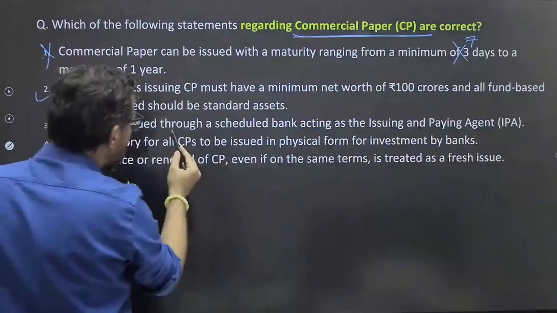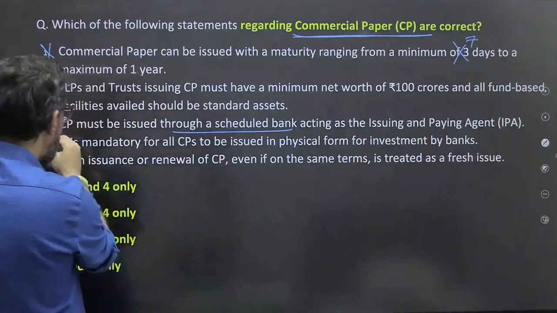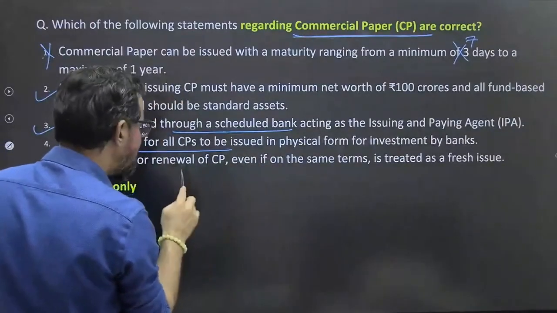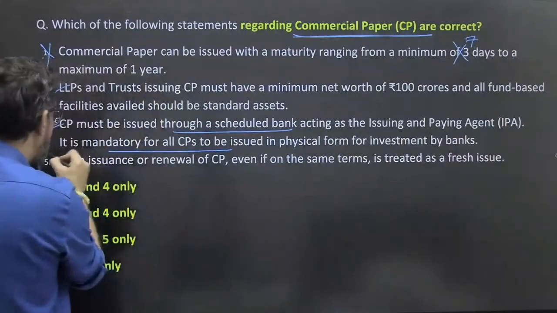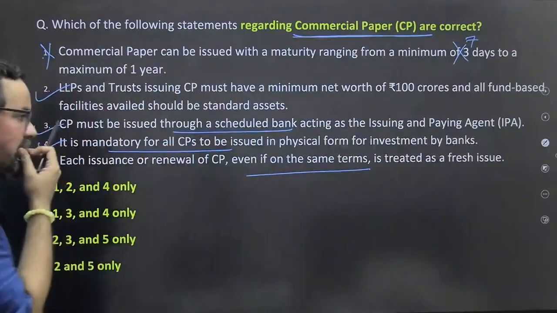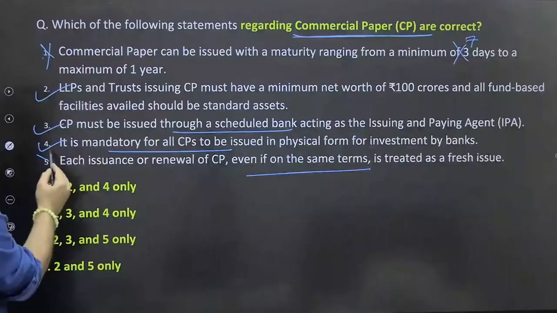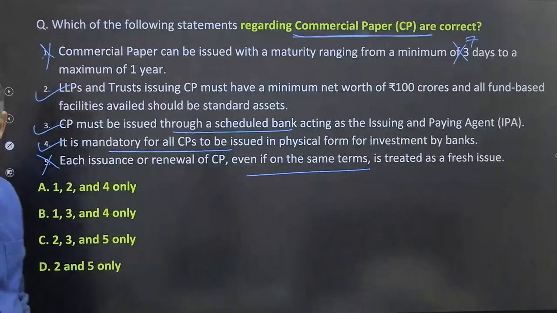CP must be issued through scheduled commercial bank issuing and paying agents. True. It is mandatory for all CPs to be issued in physical form for investment by the bank. Each issuance or renewal of CP, even if on the same terms, is treated as fresh. So 2, 3, 4 should be the right answer for this one. No, we do not have 2, 3, 4. We have 2, 3, 5. Anyone who wants to answer this one?